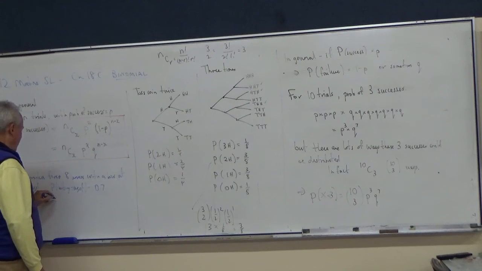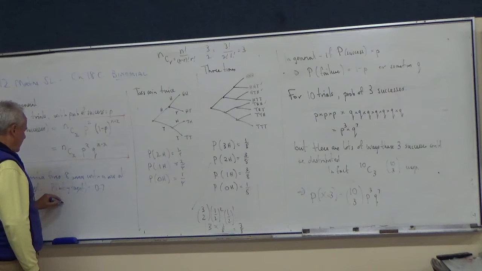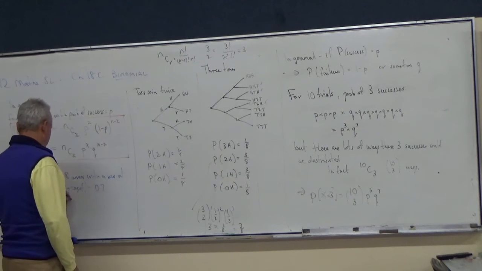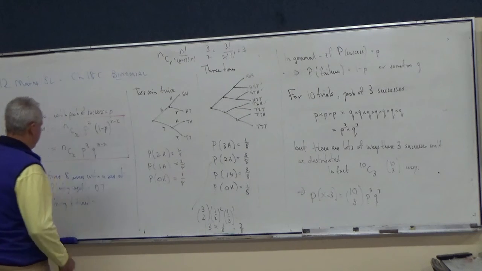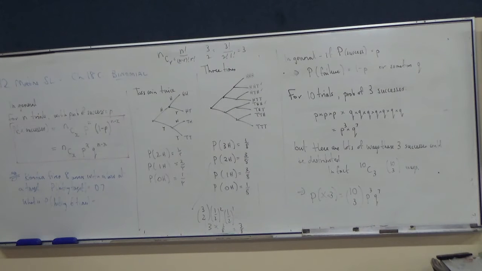What is the probability of hitting 6 times? Now, how many would we expect? So, she's firing 8 arrows with a probability of 0.7 each. 8 times 0.7 is 5.6. Clearly, she can't hit the target 5.6 times. She might hit it 5 times or 6 times. So they should be the most likely. We might work out a couple of them. The probability of hitting 6 times.